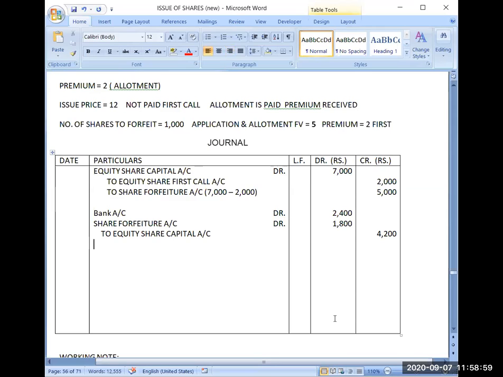Now coming to the calculation of capital reserve. So the entry will be share forfeiture account debit, to capital reserve account. This will be the journal entry.